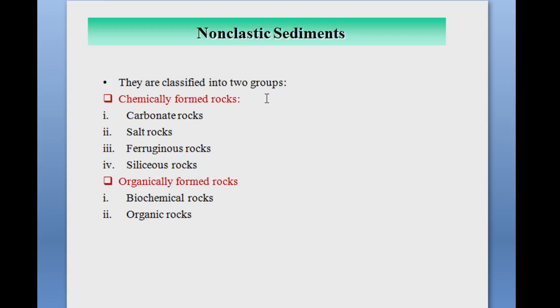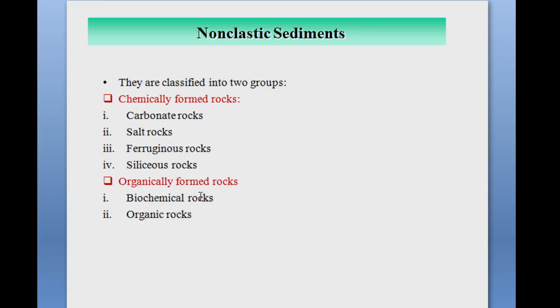These chemically formed rocks are again classified into four groups. On the basis of composition, they are divided into four groups: carbonate rocks, salt rocks, ferruginous rocks, and siliceous rocks. So our first is the carbonate rock. Then next is salt rock, ferruginous rocks, and siliceous.